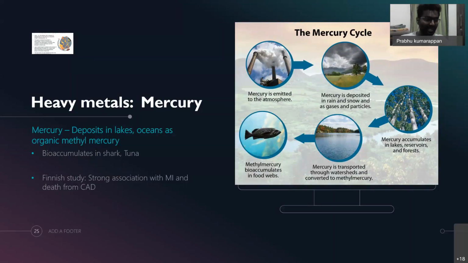So those who eat more fish will have more exposure to mercury. The mercury half-life is also very high, around 3 to 4 years. Various studies, especially a Finland study, showed a strong association of mercury with MI, and increased death from coronary artery disease has also been noted in those patients with high mercury levels.